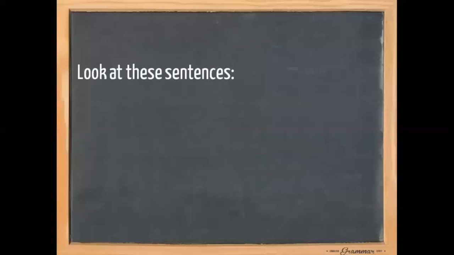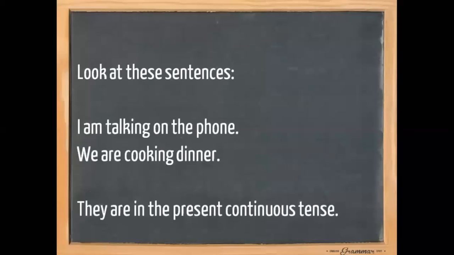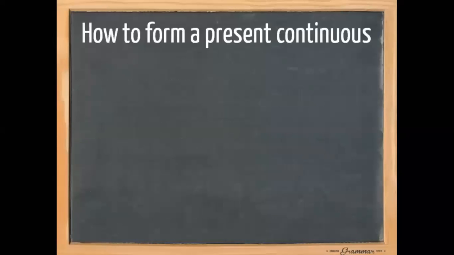Now let's get started. Look at these sentences. I am talking on the phone. We are cooking dinner. Both these sentences are in the present continuous tense. How do we form the present continuous? First and foremost, we need the auxiliary verb to be, the infinitive form of the verb, and ing.